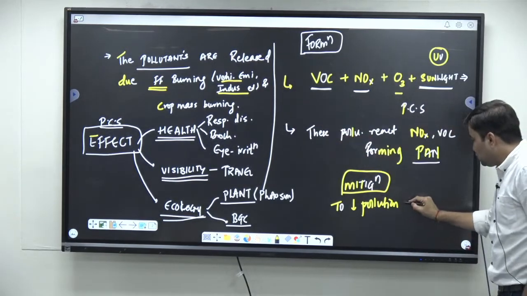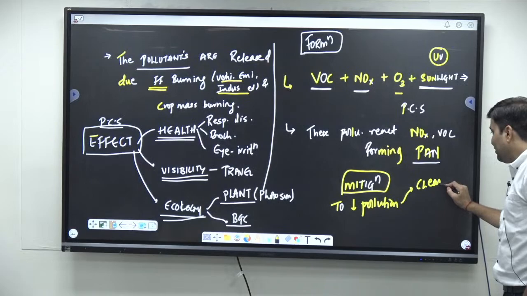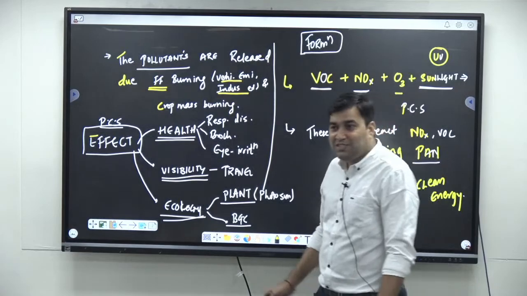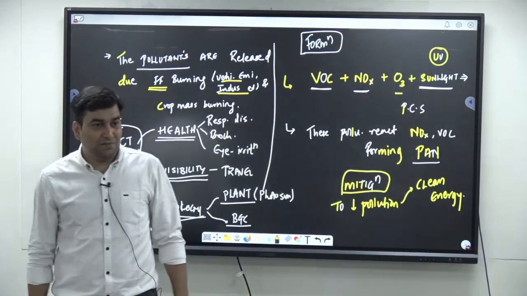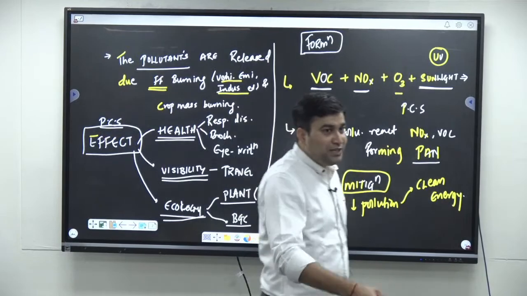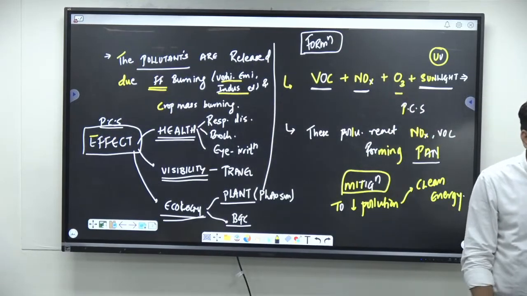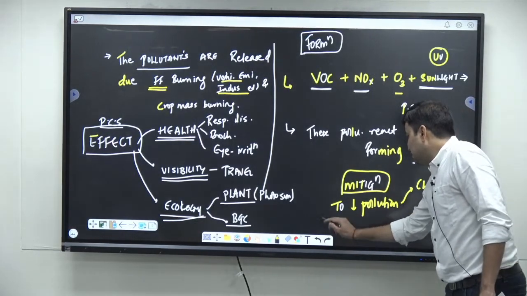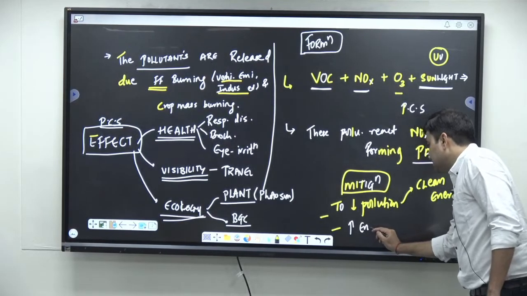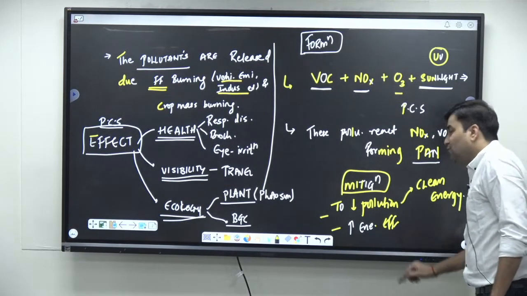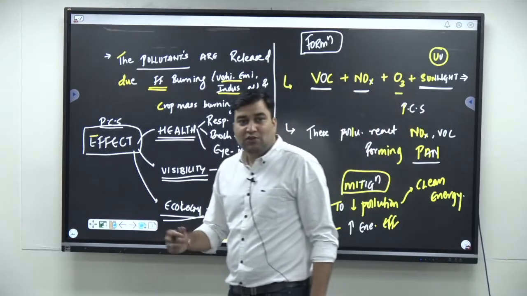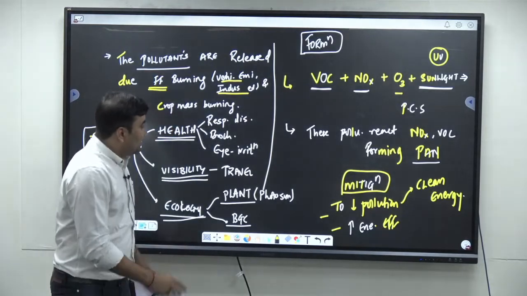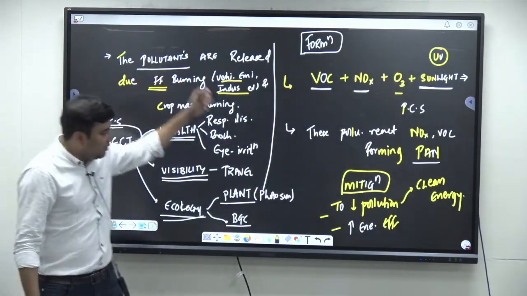You are going to switch to clean energy. Correct? Clean forms of energy. Which is the clean form of energy? CNG, hydrogen, biofuels, right? Or I would say you are going to increase the energy efficiency, so that the amount of pollutants in the atmosphere is reduced. Getting the point? So if you are understanding the problems and the causative factors, the solution will also come.